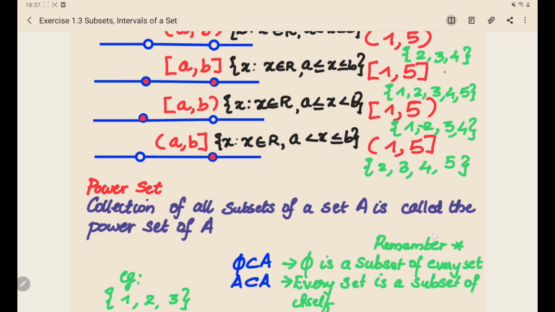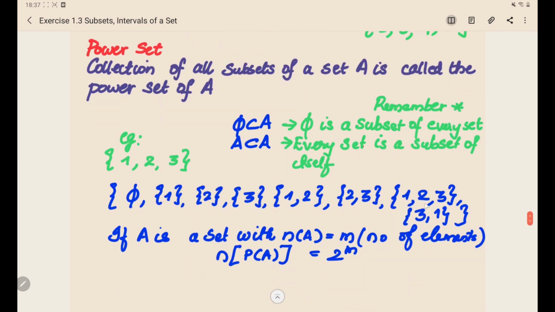Now let's understand more about power sets. A power set is the collection of all subsets. When we have the collection of all subsets of a set, it is called the power set. For example, the empty set is always a subset of every set. And one more thing we have learned, a set is always a subset of itself.